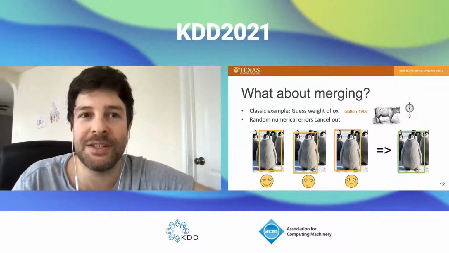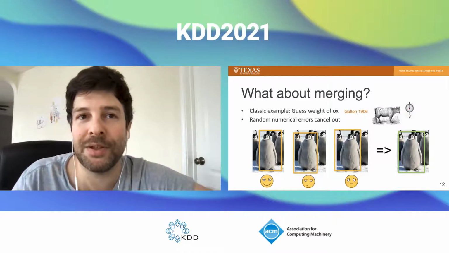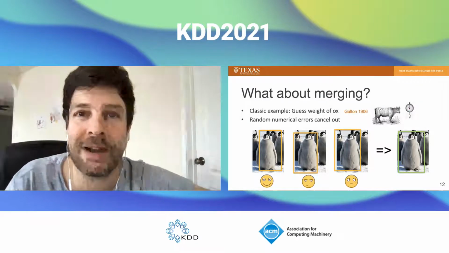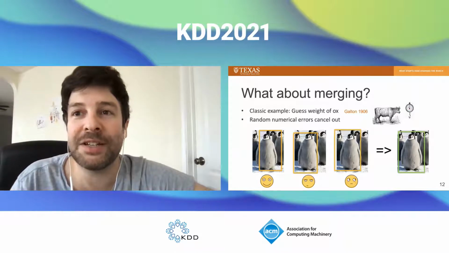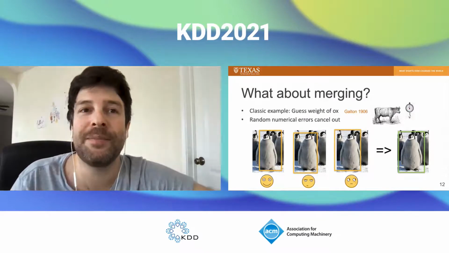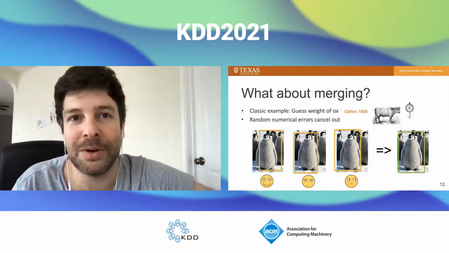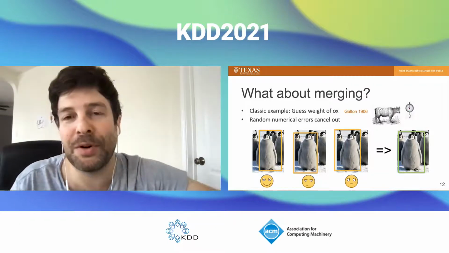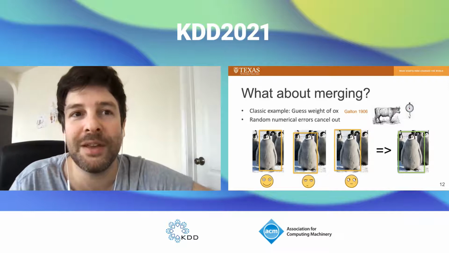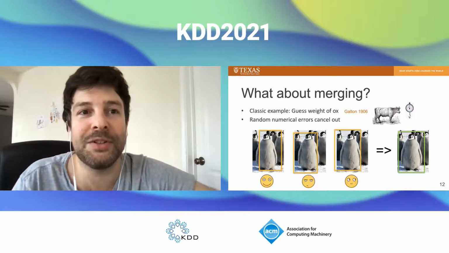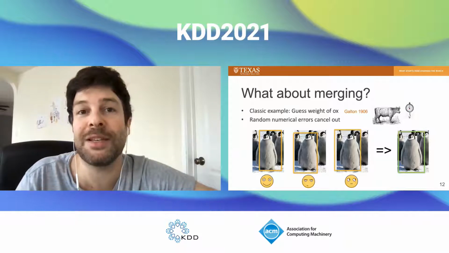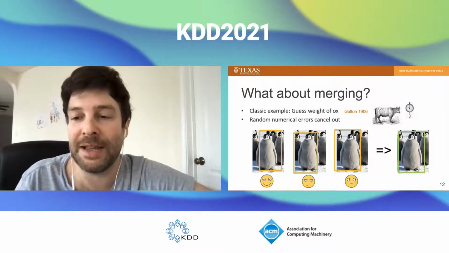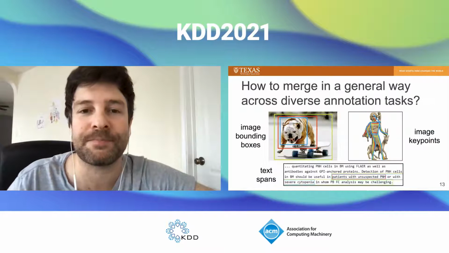The motivation to merge labels like this comes from this classic wisdom of the crowds experiment of people guessing the weight of an ox and their average guess being very close to the true weight due to the law of large numbers, which basically says that the average of more and more random errors goes to 0. And likewise, if we were to average the coordinates of these boxes here, for example, we'd be taking advantage of that law to get a better aggregate box.